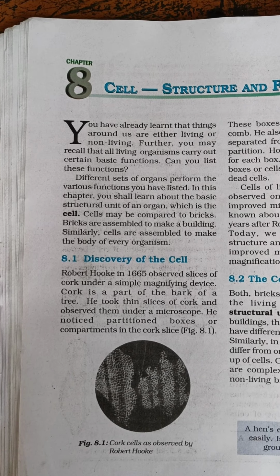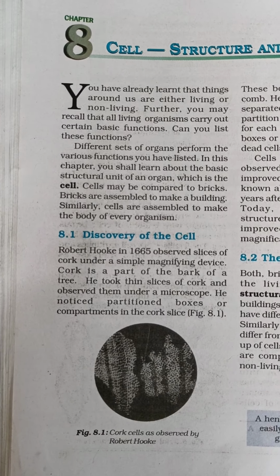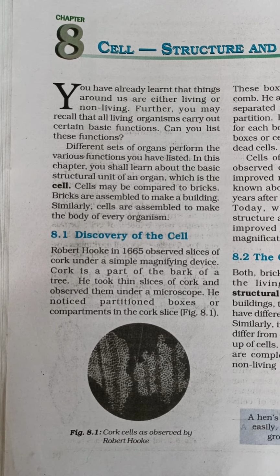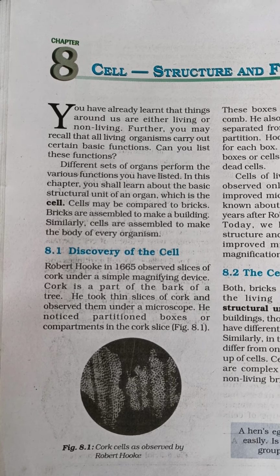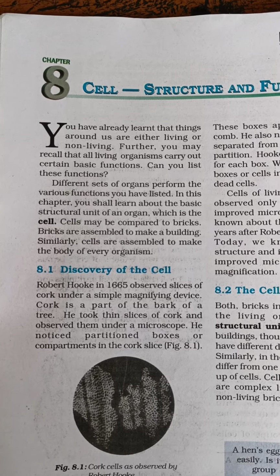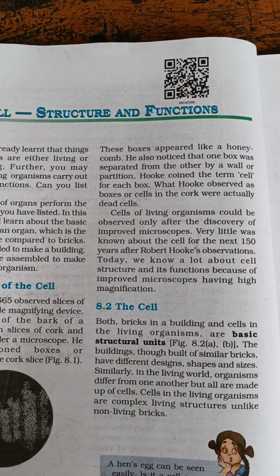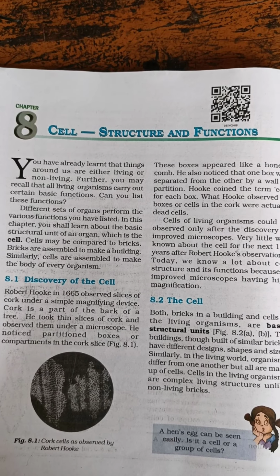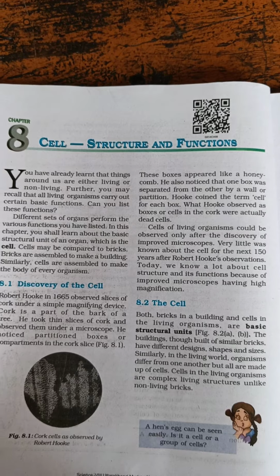8.1 topic is discovery of the cell. Robert Hooke in 1665 observed slices of cork under a simple magnifying device. Cork is a part of the bark of a tree. He took thin slices of cork and observed them under a microscope.